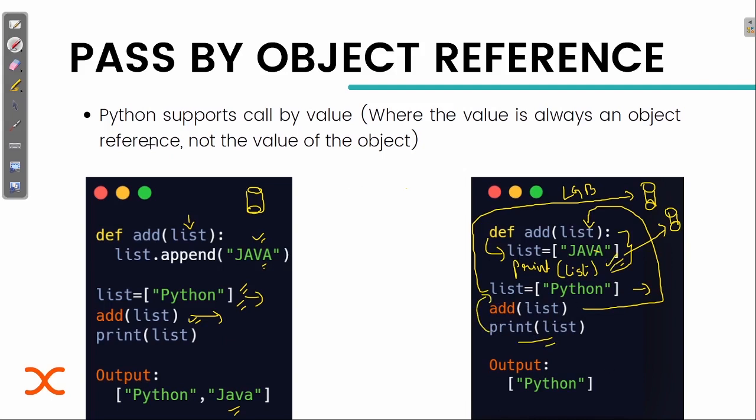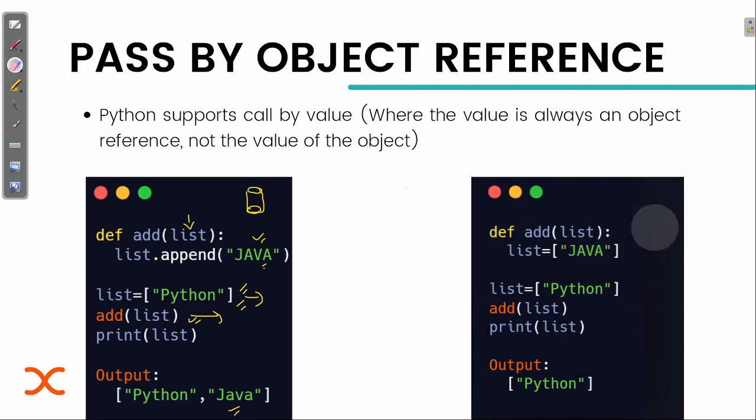So let me just erase it. What is happening here is that it is checking for this list value, because there is a difference between these values, although the name is the same.